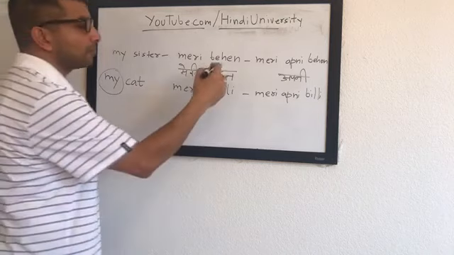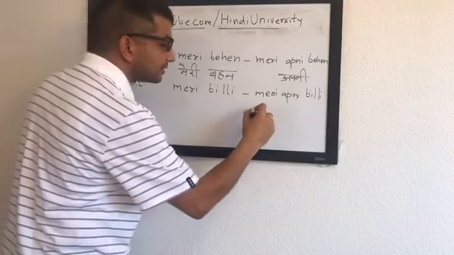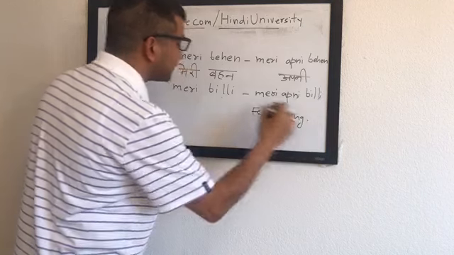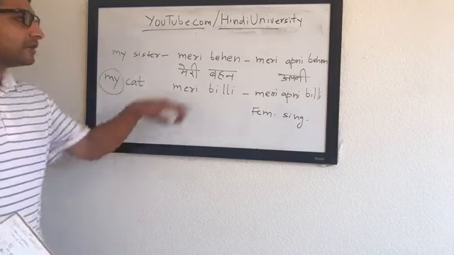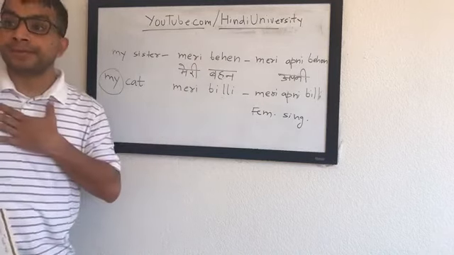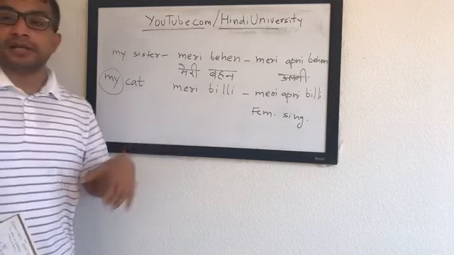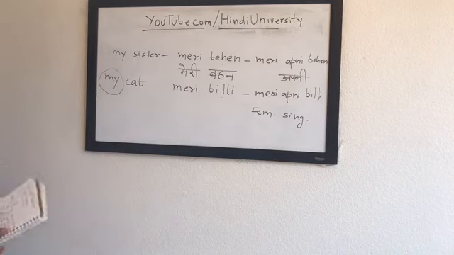So by now, most of you have figured out behan, billi, all of them are considered feminine singular nouns, and that's why we are using meri here. Okay. Even if it is plural, you will still use मेरी. So मेरी बहनें, मेरी अपनी बहनें, my own sisters. Okay. मेरी बिल्लियाँ, मेरी अपनी बिल्लियाँ. Okay. That's also correct.